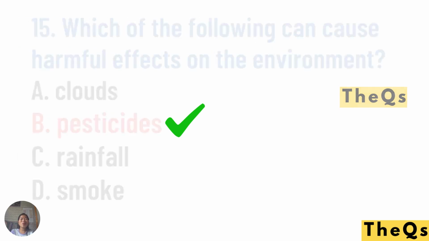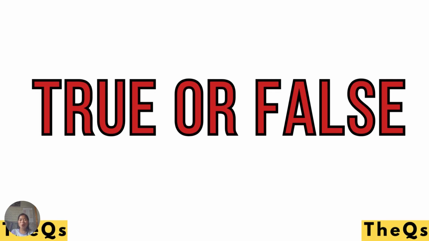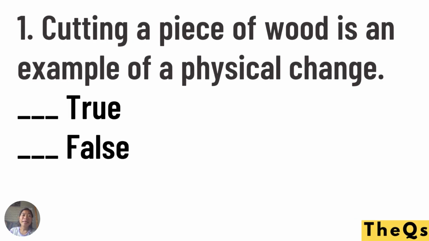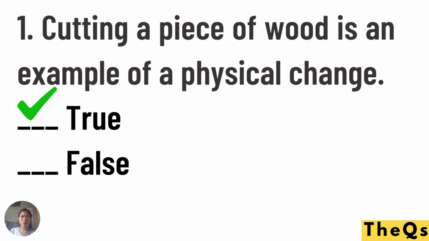Now, let's go to test 2. True or false? Are you ready? Okay, number 1. Cutting a piece of wood is an example of physical change. When you cut the wood, we chop the wood. Chemical change or physical? Is it true or false? That is true. Cutting or chopping wood is an example of physical change because no new substance is being formed.